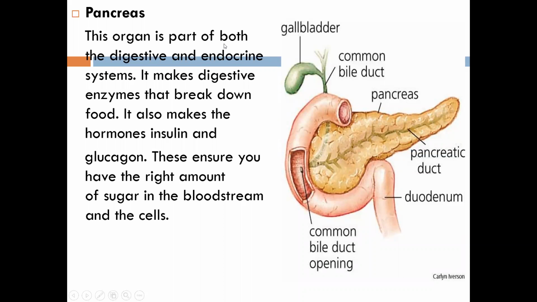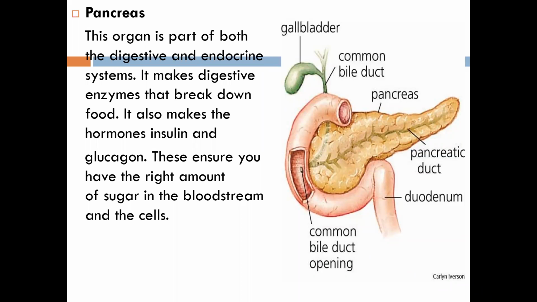So this organ, what does this pancreas? Pancreas is a very important organ which is present in our body. This organ is a part of both the digestive as well as the endocrine system. So you will find this pancreas in the functioning of the digestive system as well as in the endocrine system.